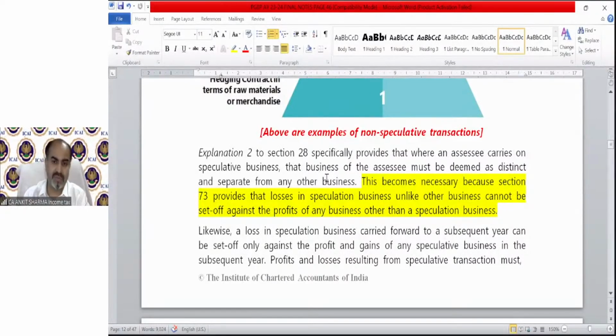This becomes necessary because of Section 73, which relates to set off provisions. Do not bother about it because there is a separate chapter which will be taught to you by the faculties. At that time, you will understand the treatment of speculative losses. For the time being, you should just understand that we need to show the speculative business separate and the non-speculative separate.